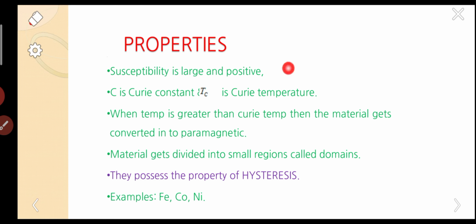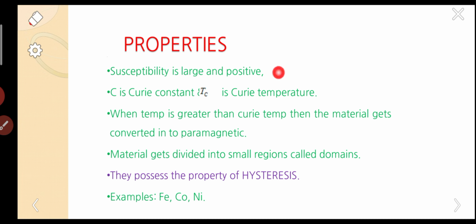Now we are discussing the properties of ferromagnetic materials. The first property is that susceptibility is large and positive. Why?